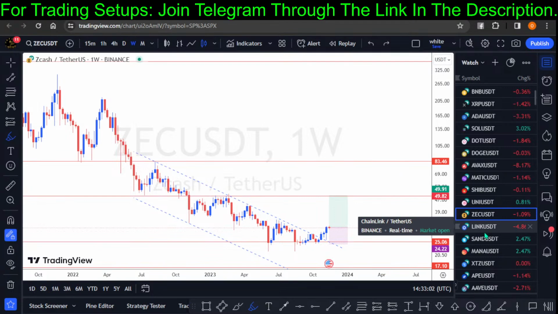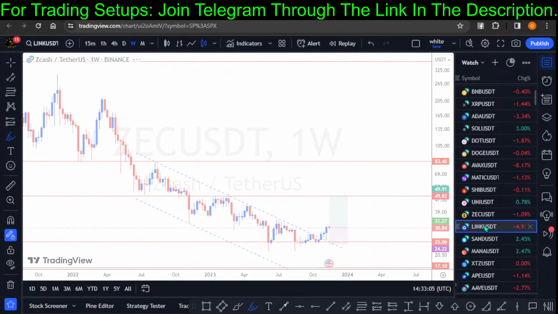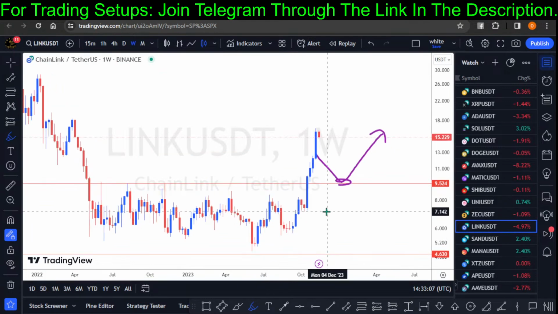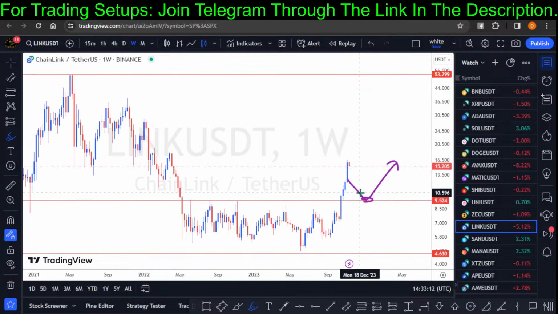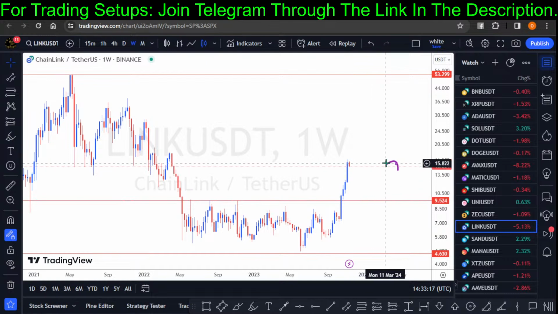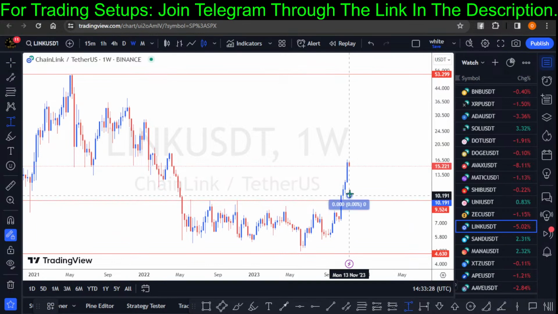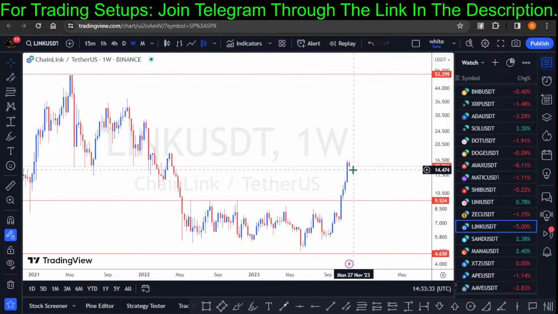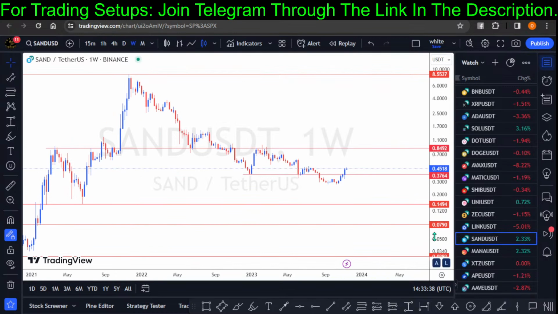And let's go to Sand. Before I go to Sand, let me show you what I did on Chainlink. On Chainlink, I already accumulated more right here, and the price is still up. Let's hope price can give us a pullback before we add to our position. But I'll be selling some of my crypto coins before the market rallies down. I bought Chainlink when it was around $10. Currently, let me see my profit on Chainlink. We're at this level all the way to this now. I'm currently at around 50% profit. So 50% profit. So let's check out Sand.